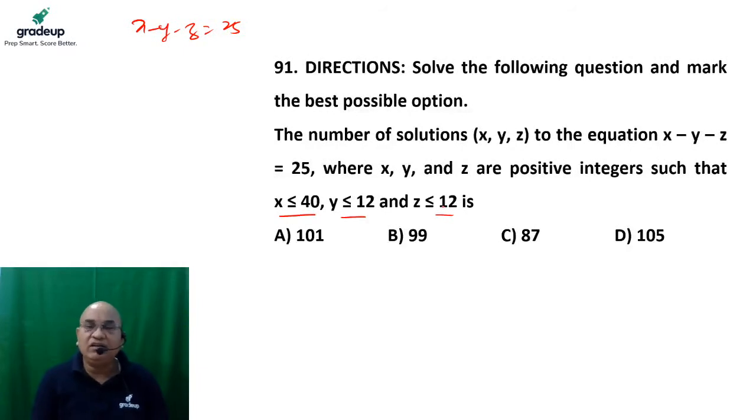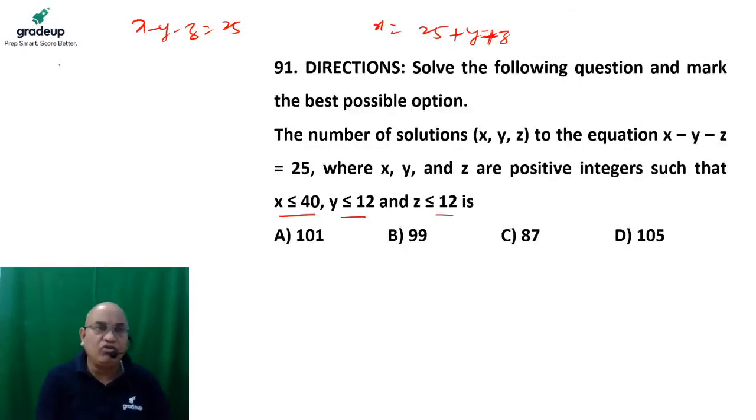So y and z cannot be more than 12, they can be less than 12 or equal to 12, and x can be at max equal to 40. So we can write this equation in the form of x is equal to 25 plus y plus z. As we know, the value of x cannot be more than 40.